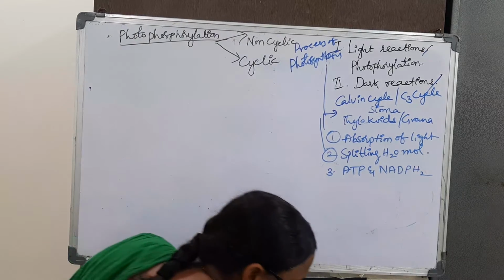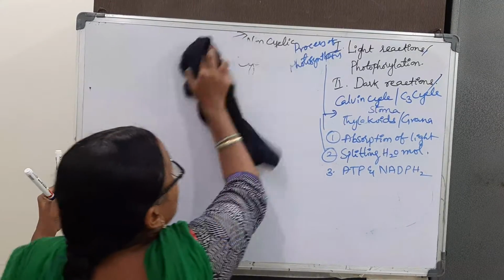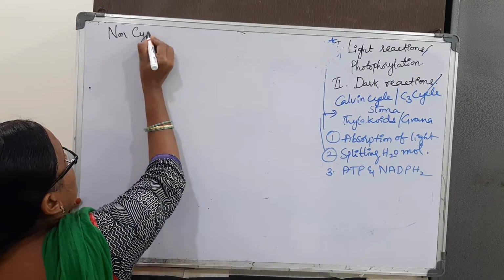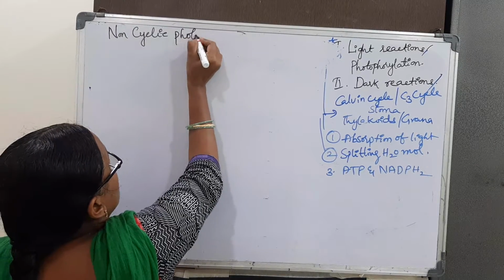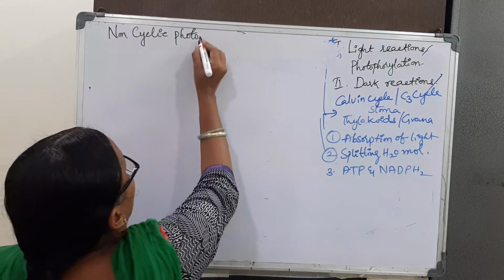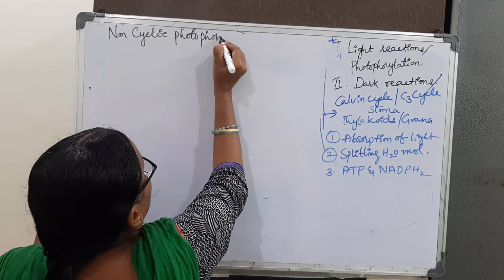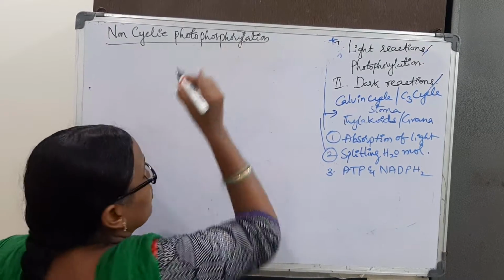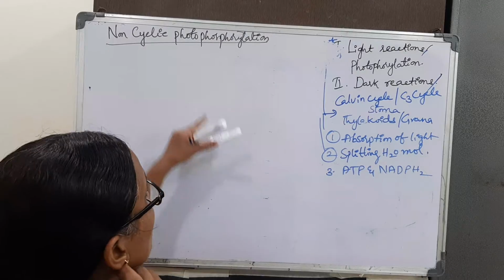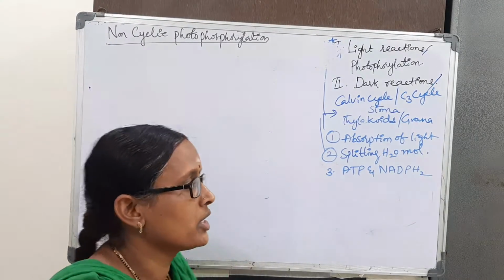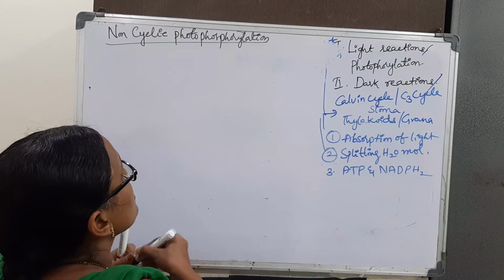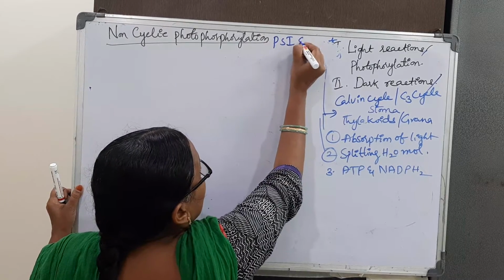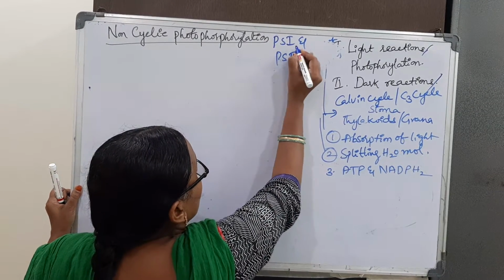Next, coming to the non-cyclic photophosphorylation. Why do we say non-cyclic photophosphorylation? This is very important for our 8 marks question. In the non-cyclic photophosphorylation, two photosystems, PS1 and PS2, both are involved.